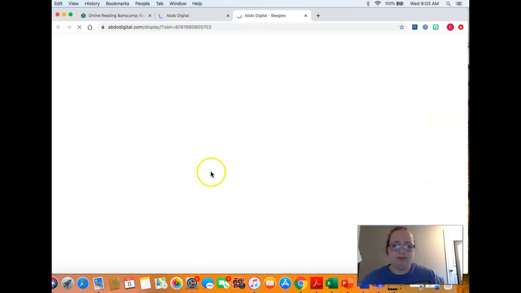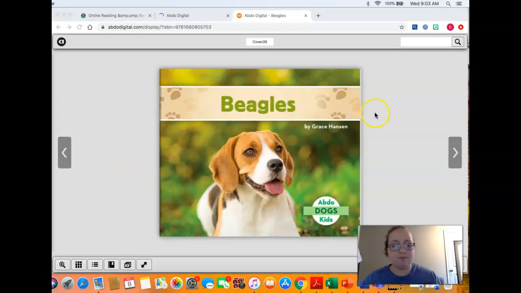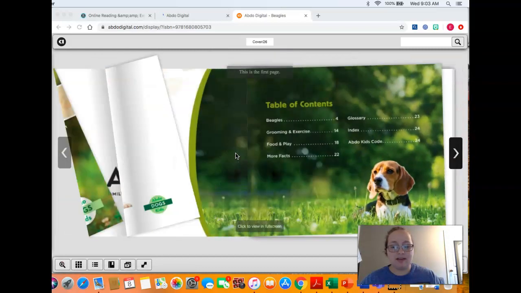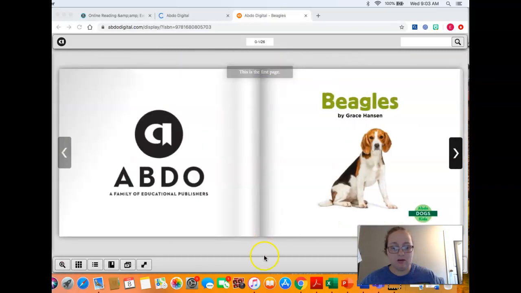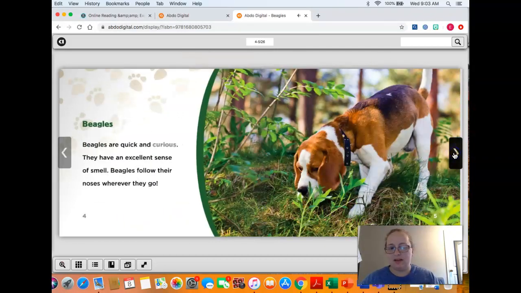When you open, it will take a minute to pop up. It can read it to you, or you can read it. Here we go. It is loading. Okay, so beagles. And you can either flip the pages like this, or you can hit the clicking arrow. Beagles. And I love how you can hear the little pages go.